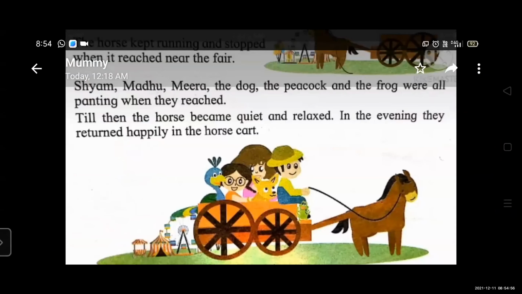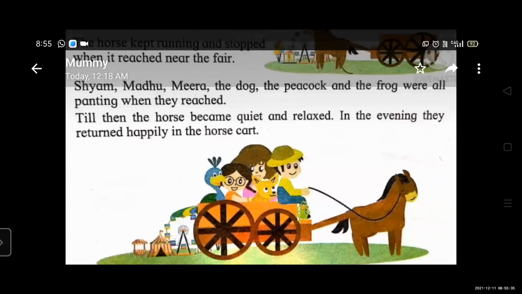When it reached near the fair, Shyam, Madhu, Meera, the dog, the peacock, and the frog were all panting when they reached. Okay, they all walked and came to the fair, but they were all very tired. Yes, students, they fell off and they walked to the fair. So they were all very tired. Till then, the horse became quiet and relaxed.